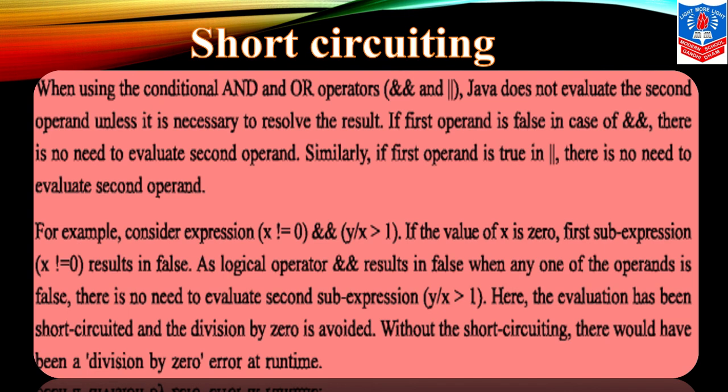As the logical operator ampersand results in false when any of the operands is false, there is no need to evaluate the second sub expression. Hence the evaluation has been short circuited and the division by 0 is avoided. Without the short circuiting, there would have been a division by 0 error at run time.